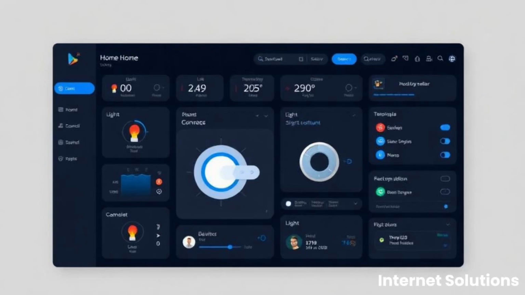Hey everyone, in this video, we are going to be comparing Home Assistant and OpenHAB to see which one is the best open source home automation. So let's first start with Home Assistant. Home Assistant is a popular open source home automation platform known for its beautiful dashboard and extensive device compatibility. This one runs locally and prioritizes privacy.